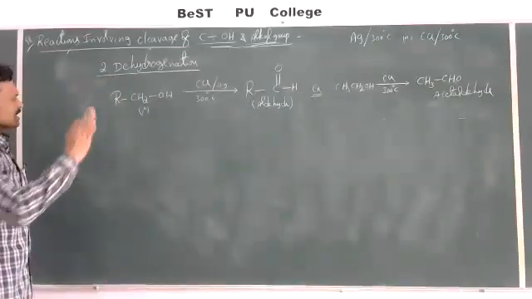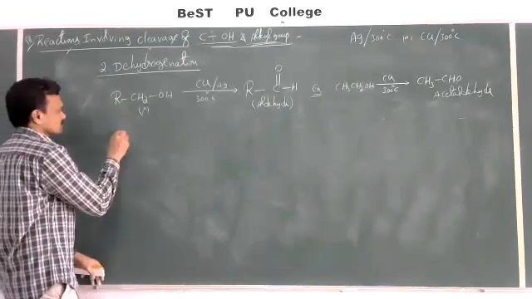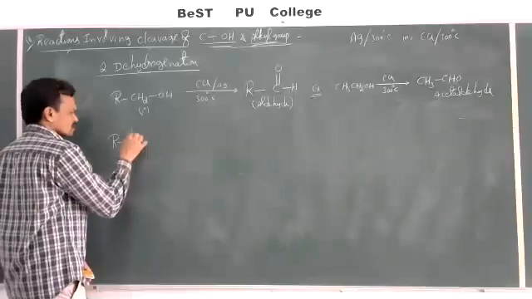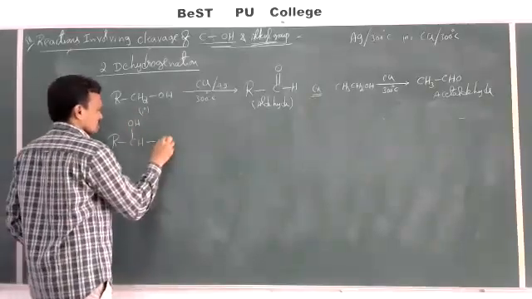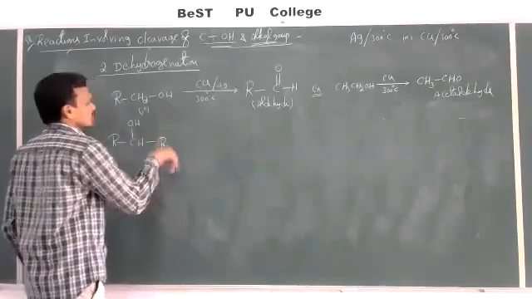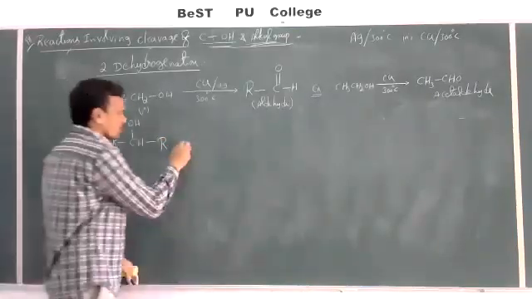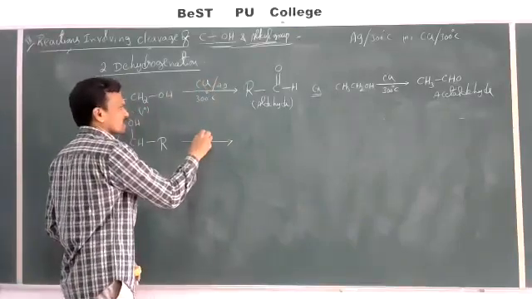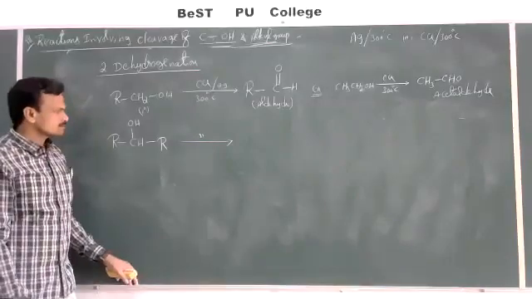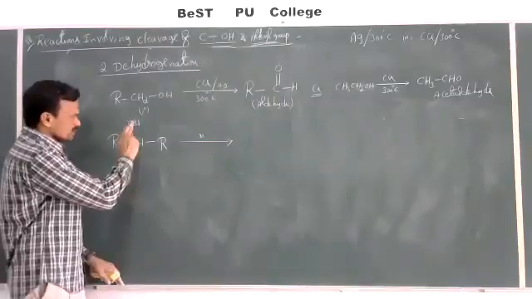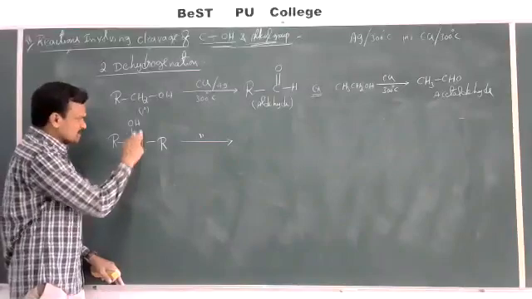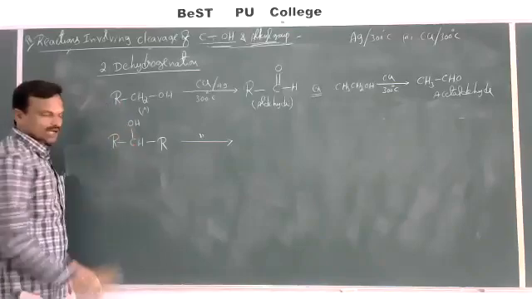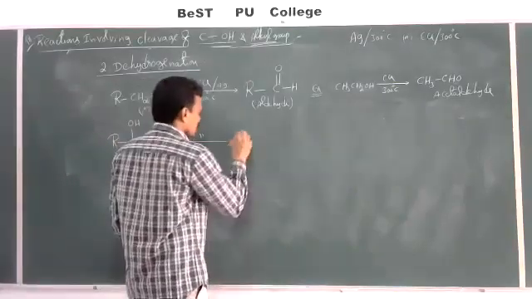Now I'll take a secondary alcohol as an example here. General equation: R CH OH R. When this secondary alcohol is allowed to react with copper or silver at 300 degrees Celsius, then here also the cleavage of this OH bond and this CH bond takes place and H2 gets eliminated. Then a pi bond will be formed between carbon and oxygen. Then what is the product formed here?